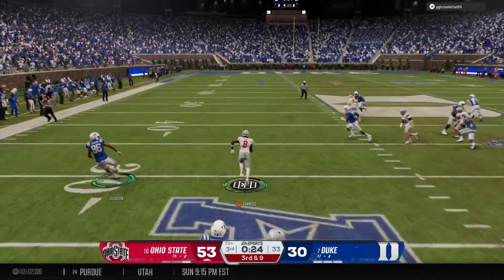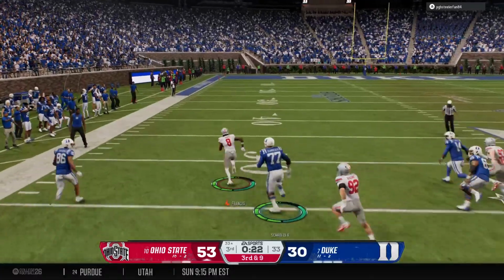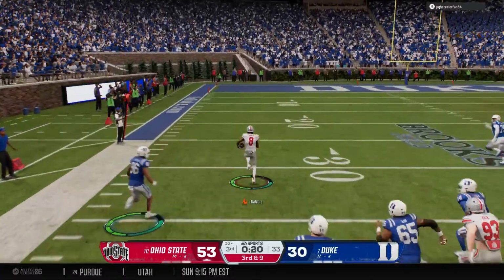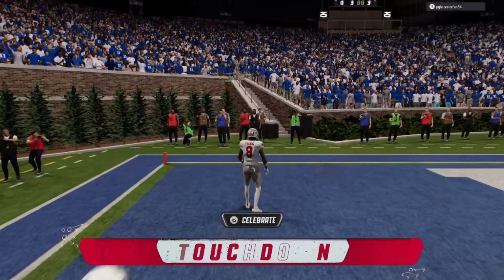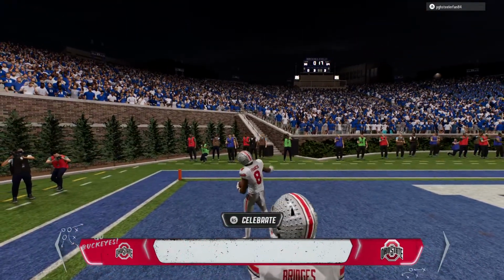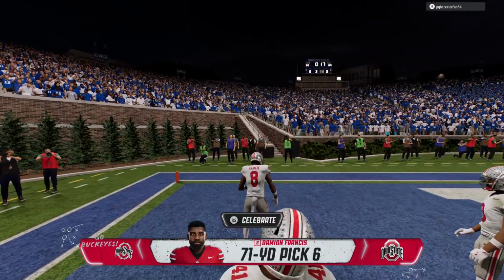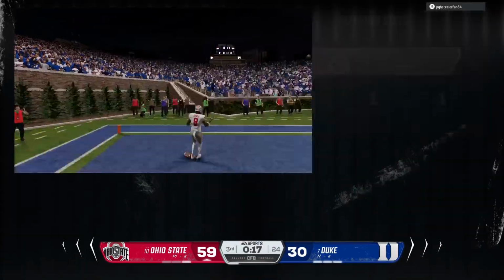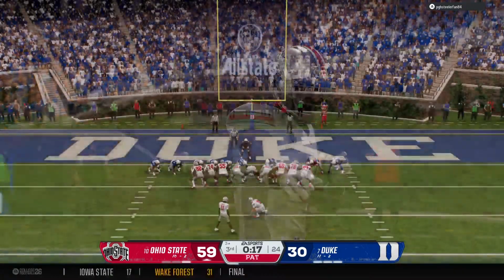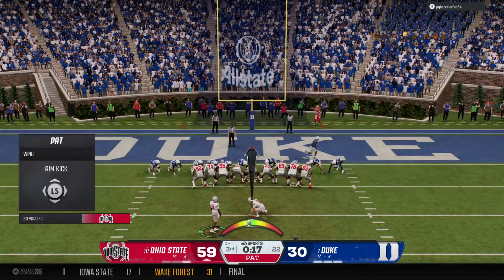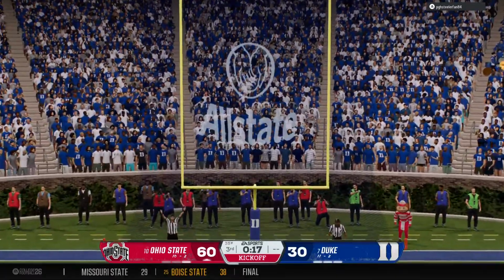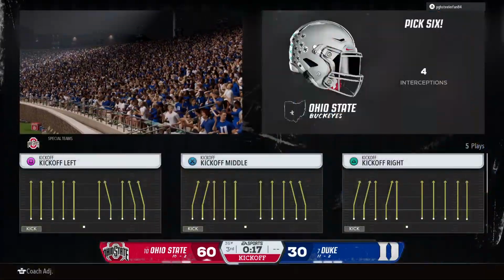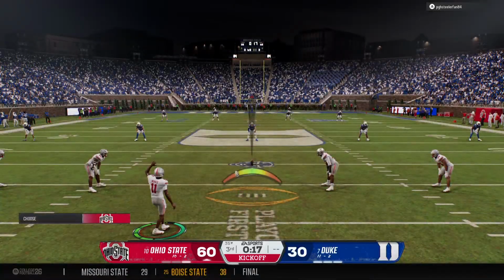Wow, that is interception number 4 today for this QB. Oh, he's bringing it back. Out past the 30. Inside the 10. Touchdown, Buckeyes. 6 points for the defense in this playoff game. Chris, what a turn of events here. One second, you're in field goal range as an offense. The next, the defense is running back an interception for a score. You're looking at a 10-point swing and a momentum changer.